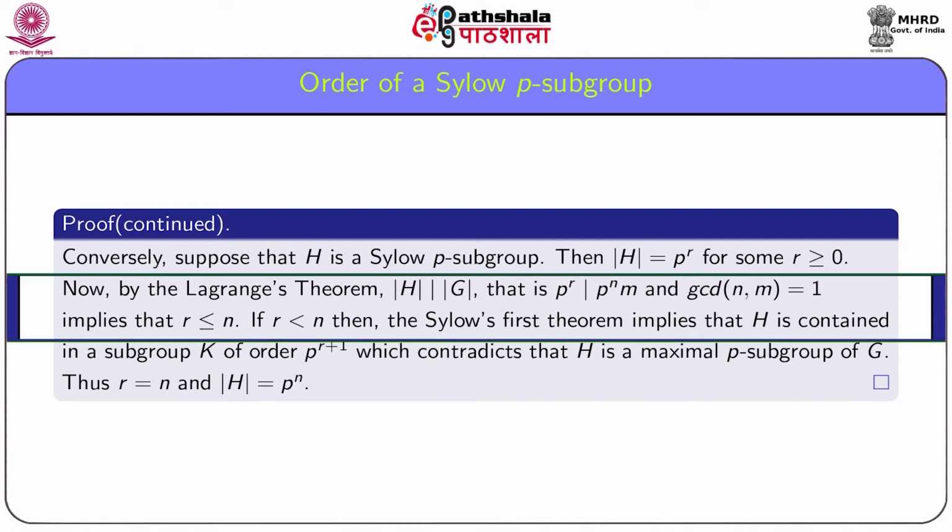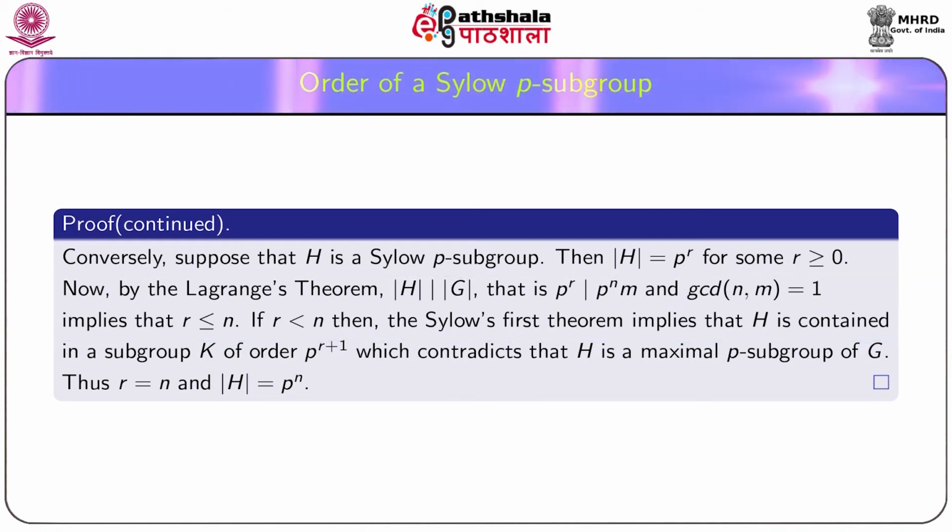Now, by Lagrange's theorem, order H divides order G, that is p to the power r divides p to the power n m, and GCD of p and m equal to 1 implies that r is less than or equal to n. We will show that r is nothing but equal to n.